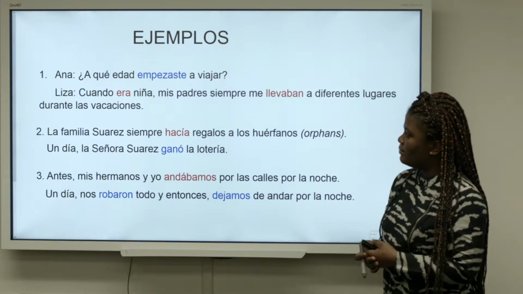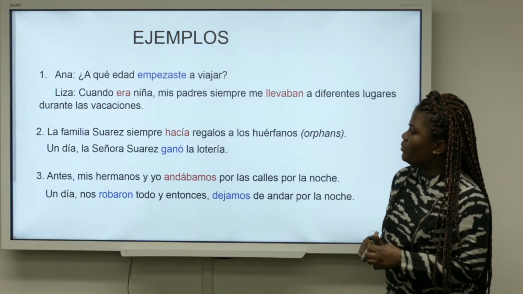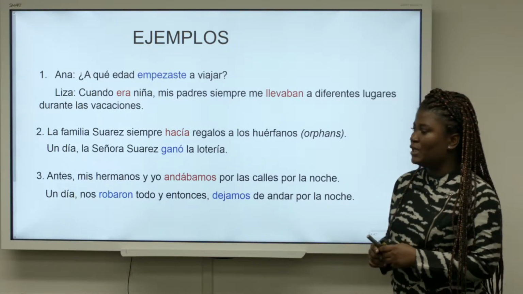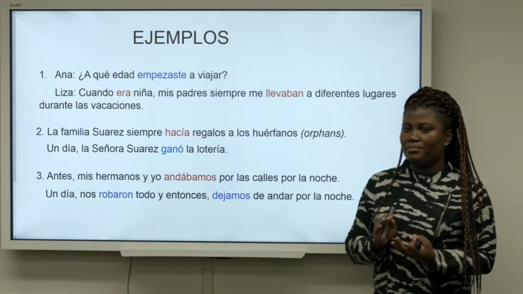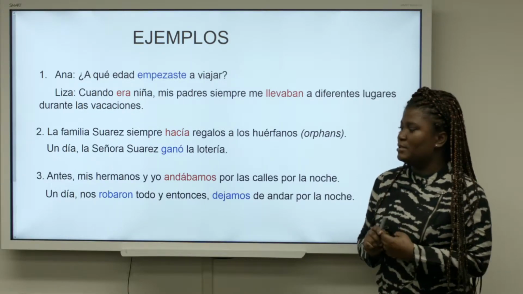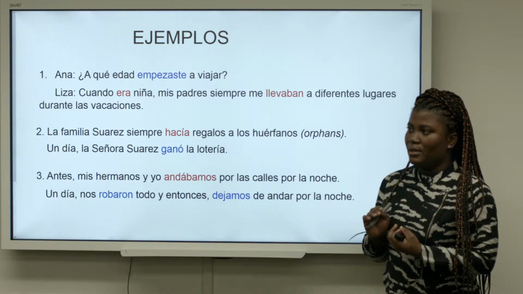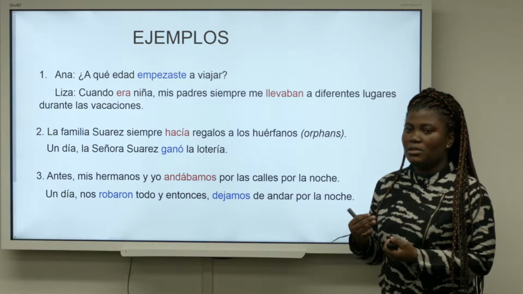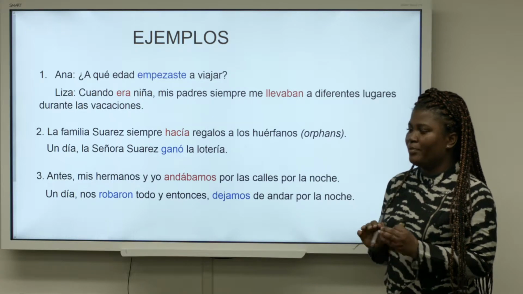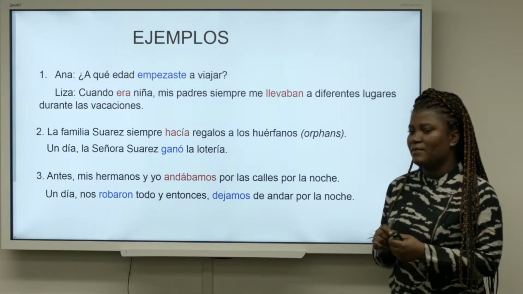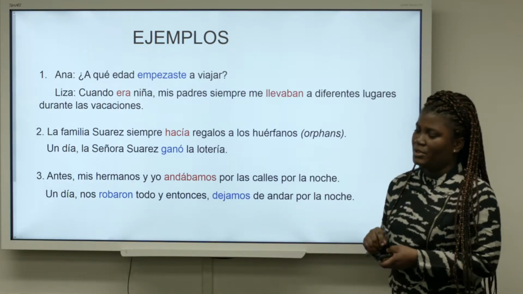So you would notice that there are some verbs that are in blue and others that are in red. Those that are in blue are verbs that have been conjugated in the preterite because they mark the specific time or the specific beginning and end of these events. So in Ana's question, for instance, she wants to find out the specific age at which Lisa started to travel. And then when Lisa responded, she gave Ana a range. So when she was a child, she didn't give her a specific time. That's why we use the imperfect tense for the verb ser, which is era.